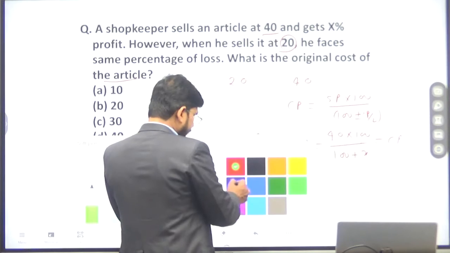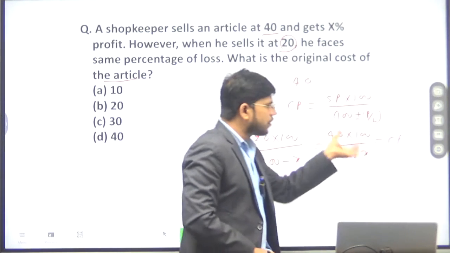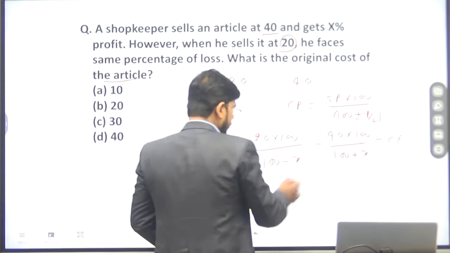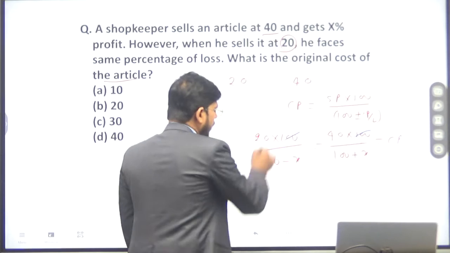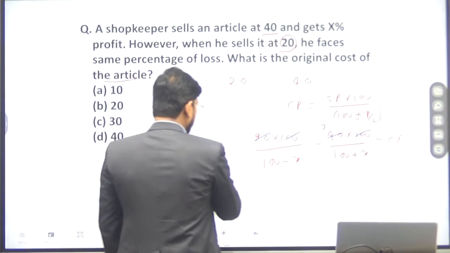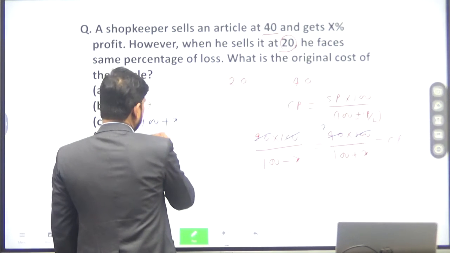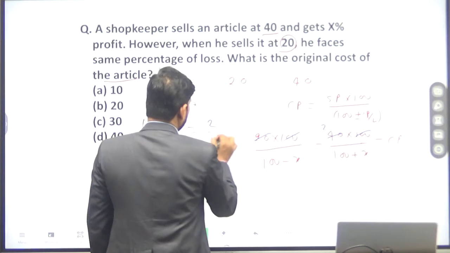So this is also cost price and this is also cost price. In both conditions, cost price will be equal, and we can simplify it. 100 will be cancelled out by 100, and 20 to 2 times. Now you get 100 plus X divided by 100 minus X equivalent to 2 divided by 1.